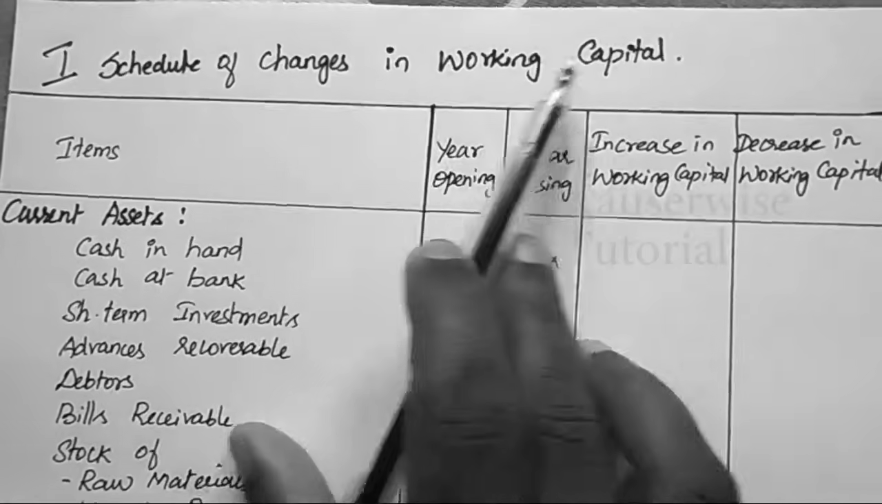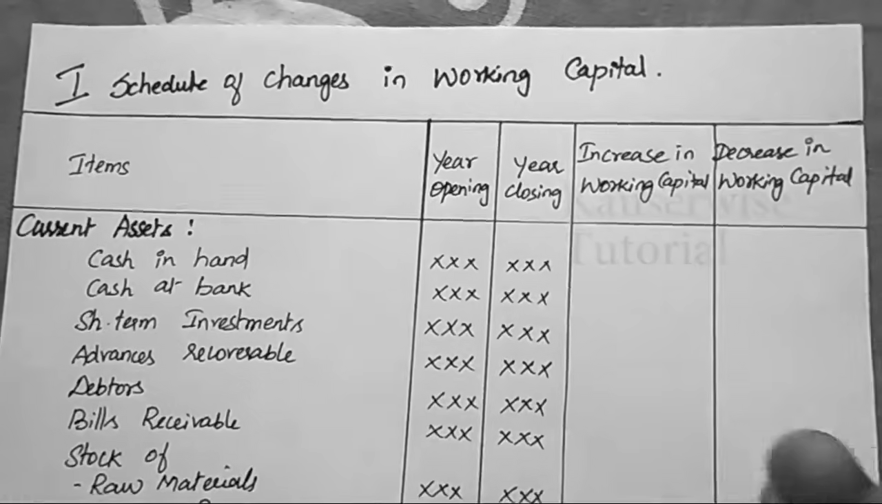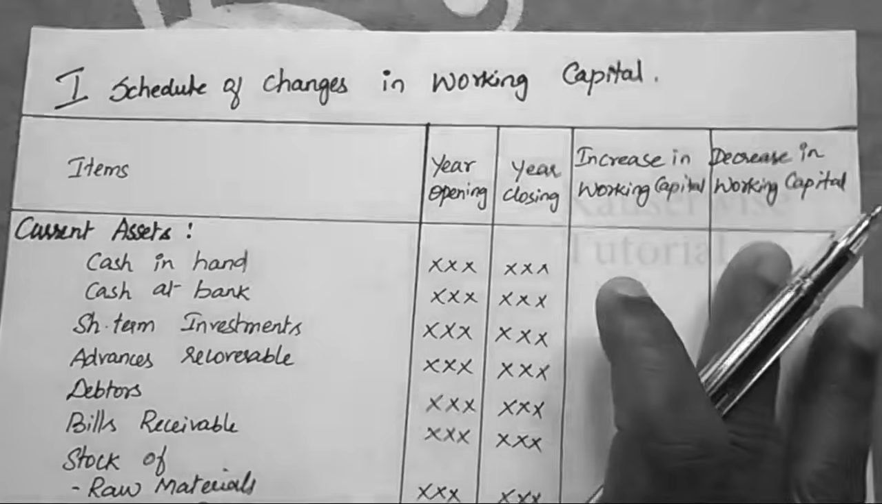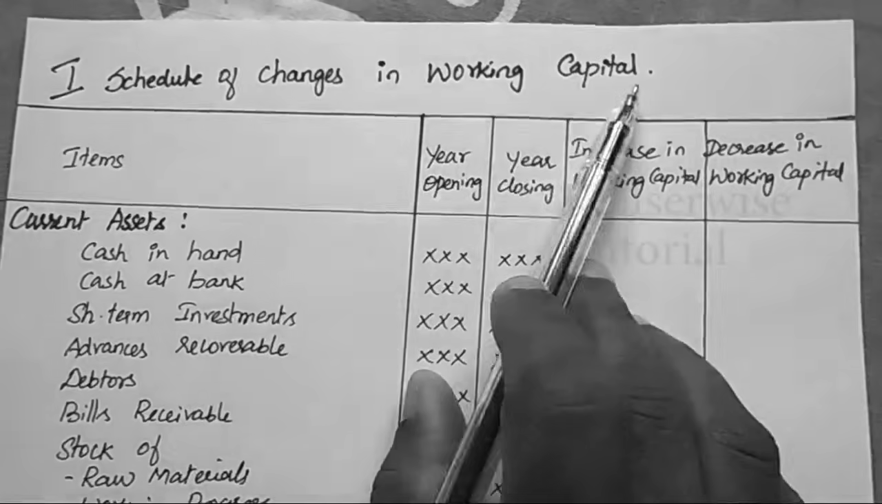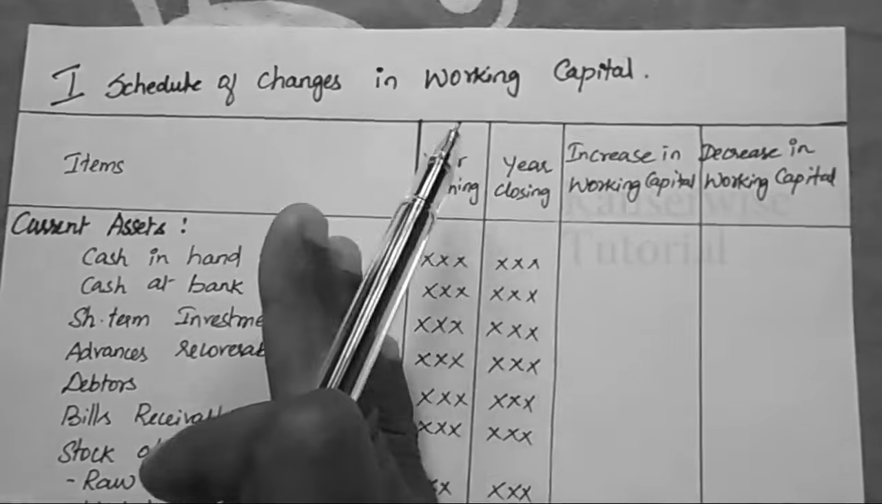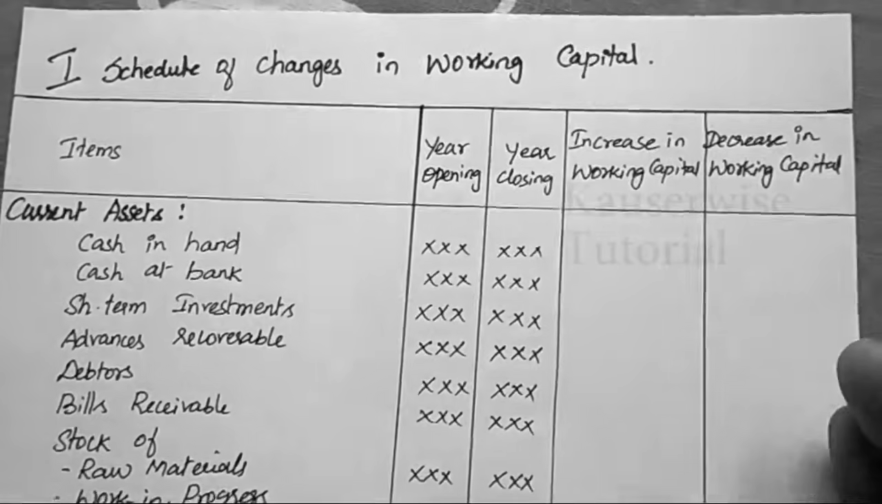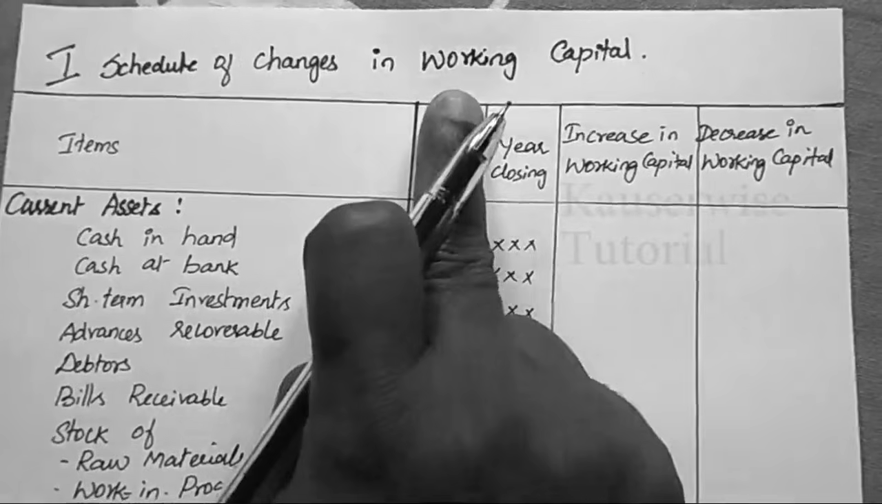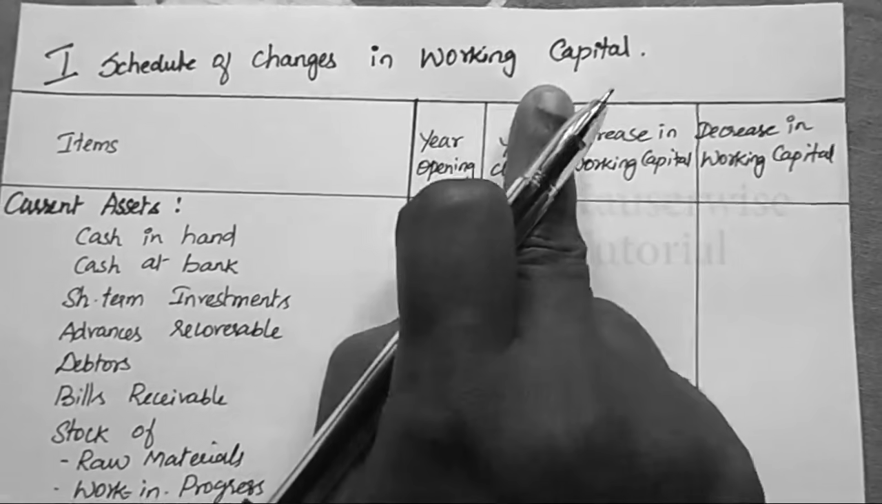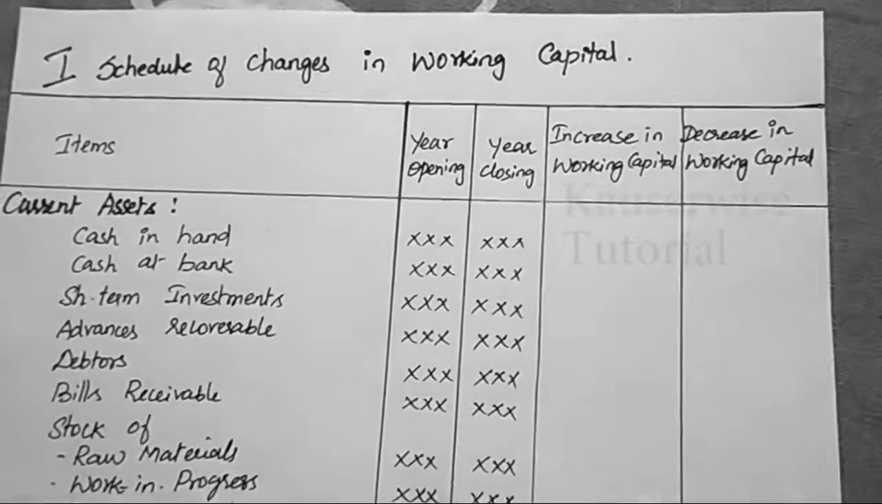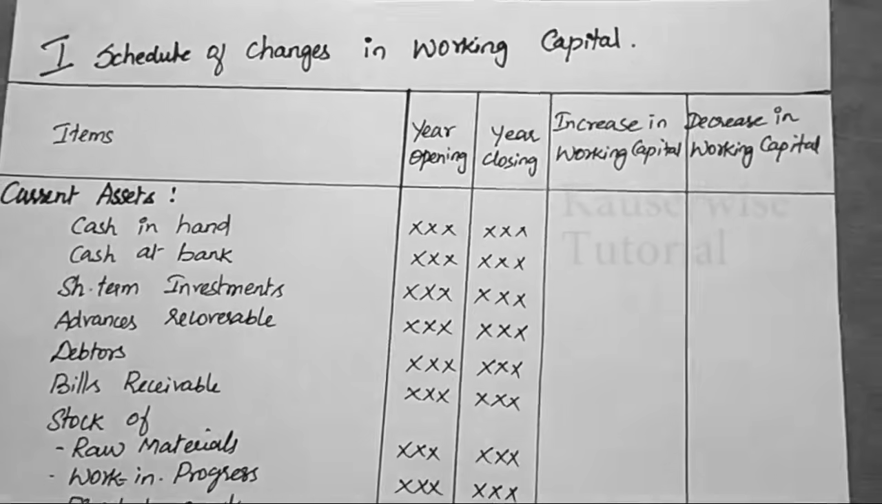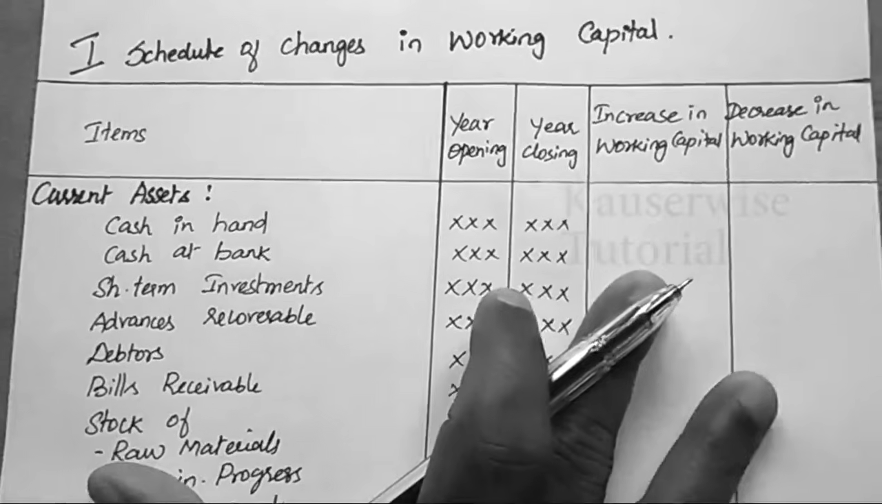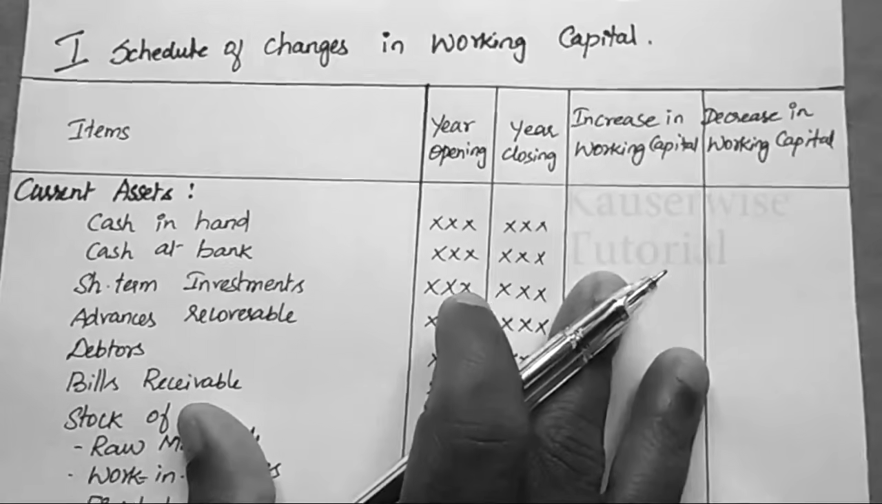Schedule of changes in working capital. Before we prepare the fund flow statement, the first step is we need to find out the changes in working capital. For that we need to have two years' information, that is current year and previous year, in order to find whether the working capital has increased or decreased. So this is the format. Let me explain the format first, then we can go for the problem.